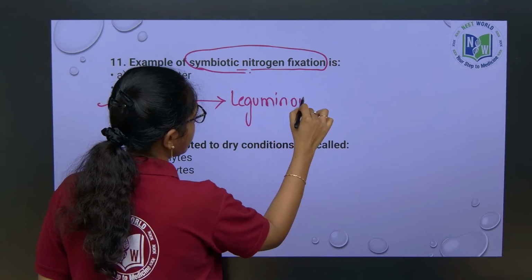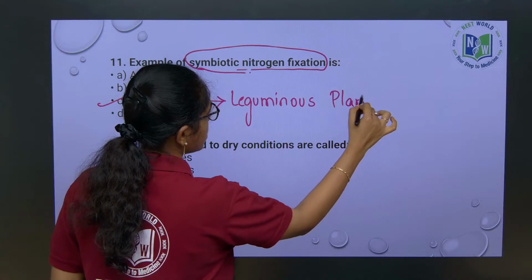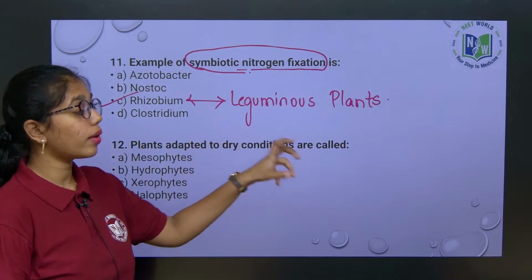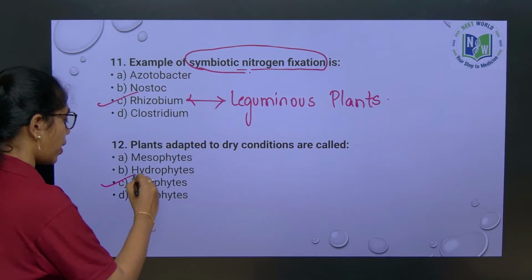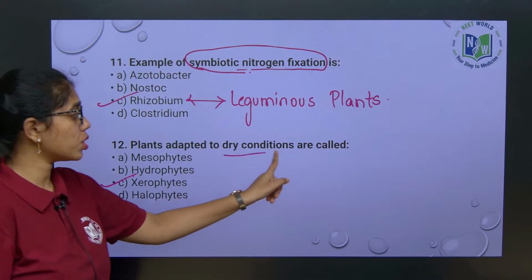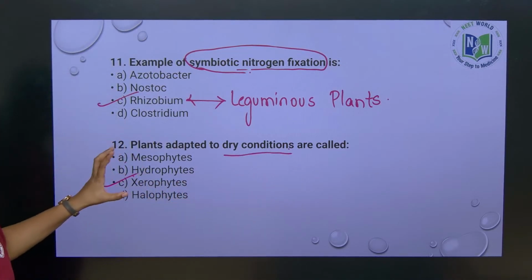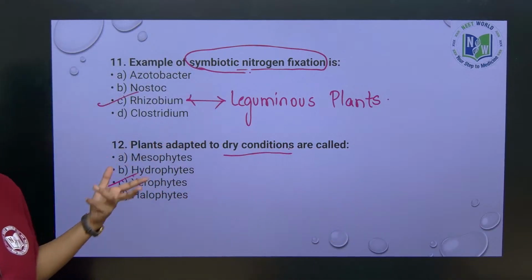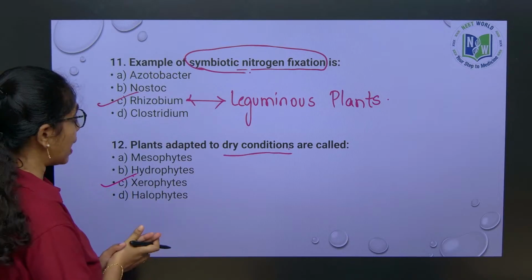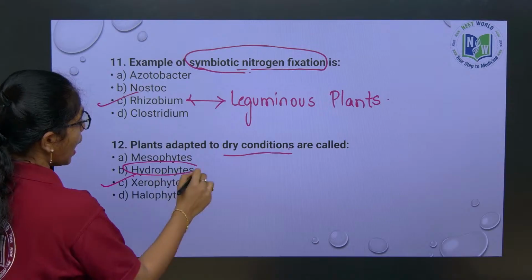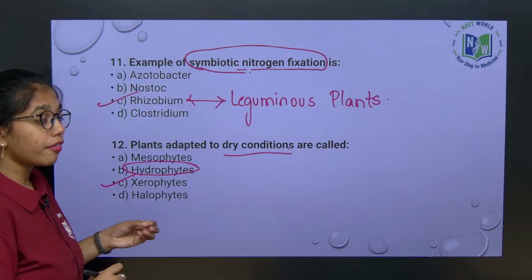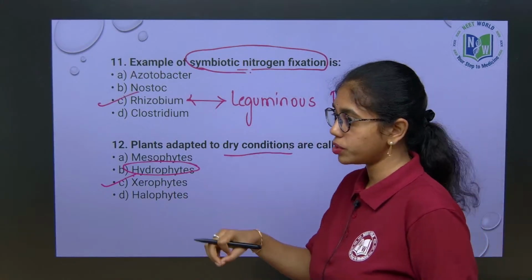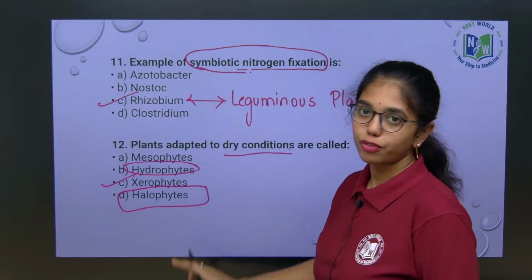Next, plants adapted to dry conditions are called xerophytes. Or if the question is about aquatic plants, then you have to choose hydrophytes. And if the plants are like mangroves, Rhizophora, Avicennia, and the question is about their habitat, you can go with halophytes.